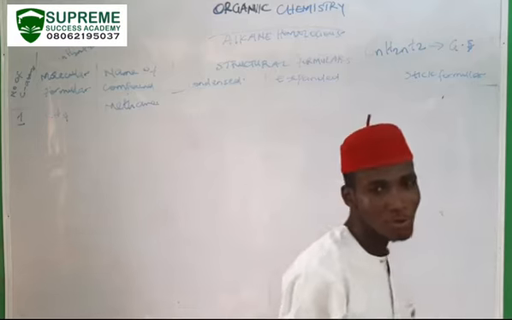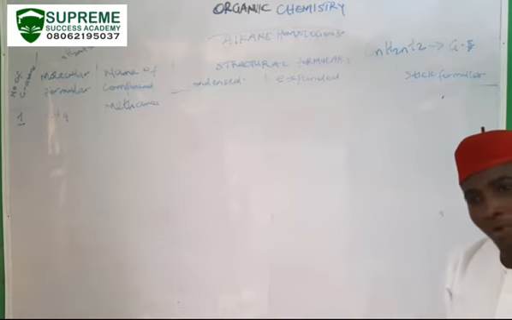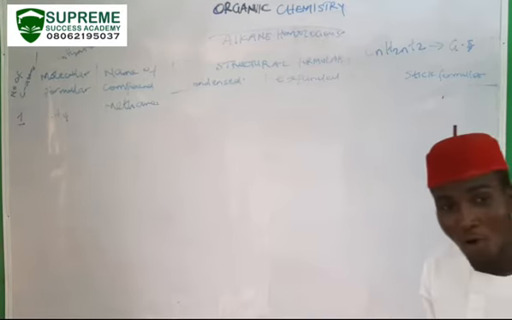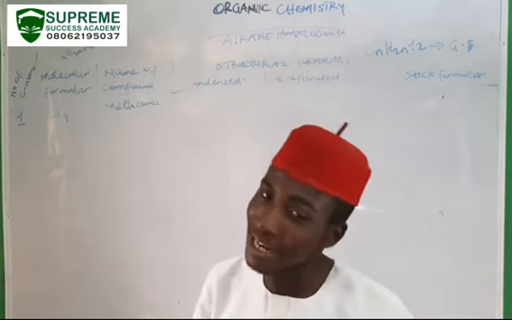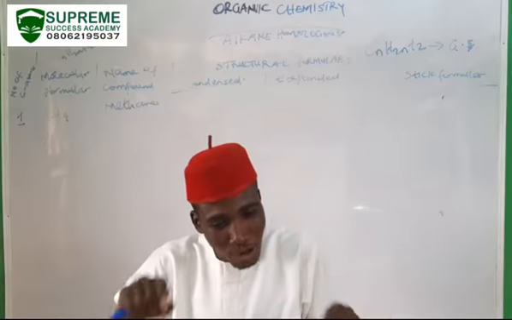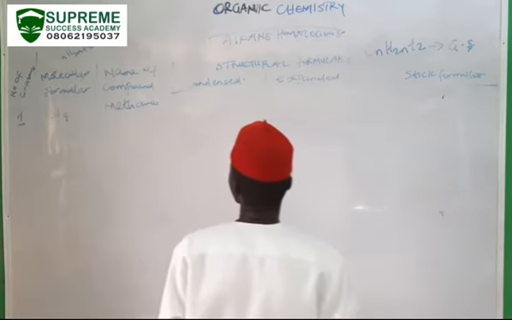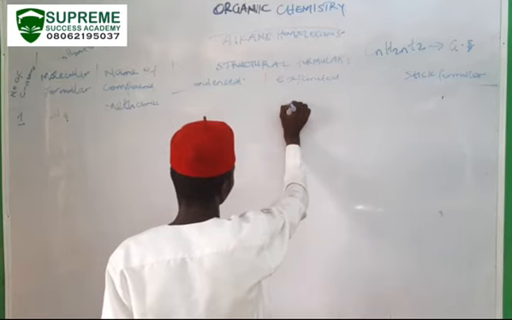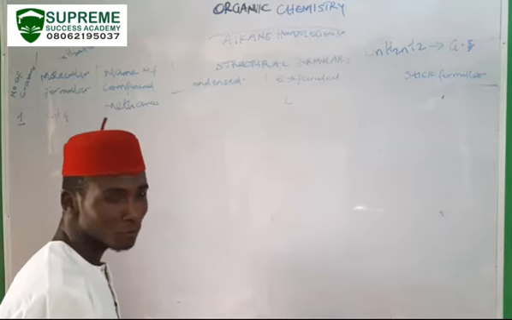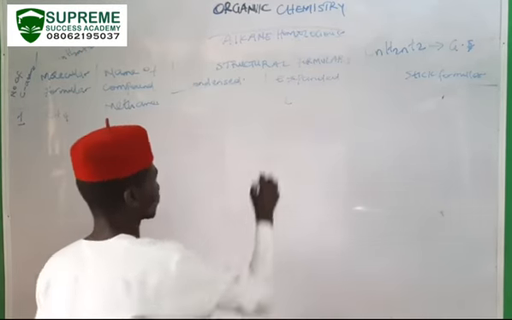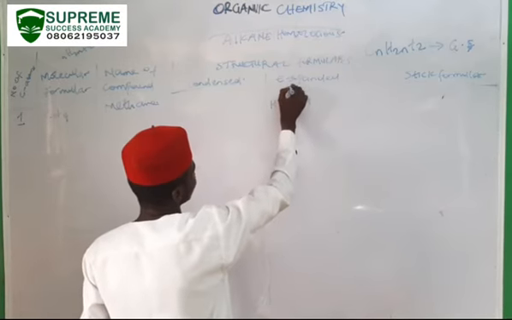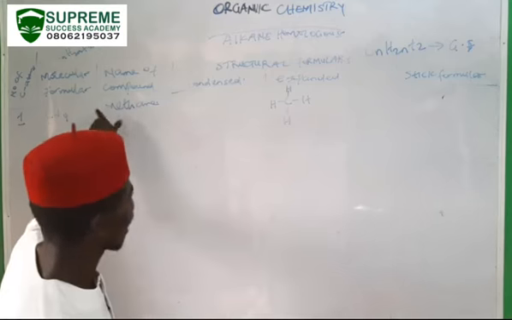The first thing we must do when we are trying to draw a structure is remember that our carbons usually form carbon-carbon structures, and the number of bonds around our carbon atom should not be less than 4, and neither should it be more than 4. So carbon is usually tetravalent. So expanded, I have carbon. How many carbons? 1. The number of bonds around my carbon should be no more than 4, no less than 4. I have 4 hydrogens there, so I should have 1, 2, 3, and 4. And this is our methane.